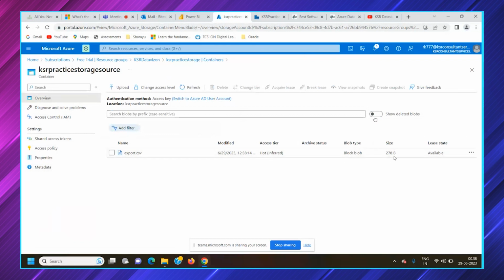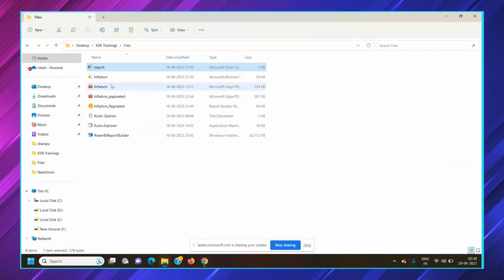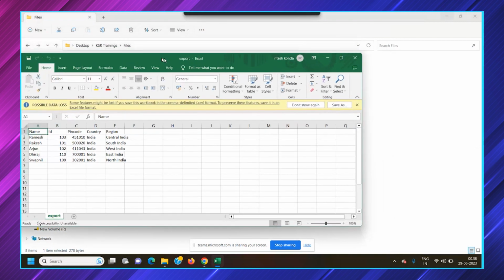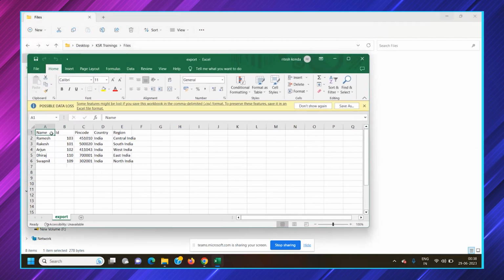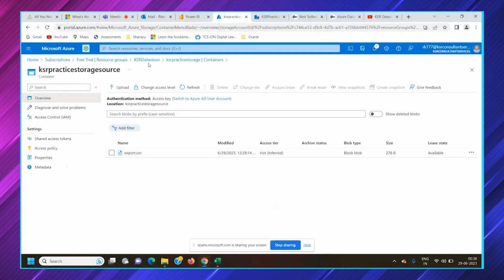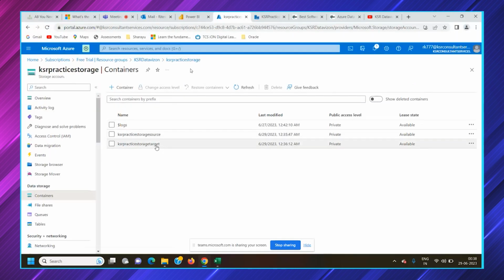So this file size is 278 bytes. It's a kind of blob, a .csv file. What exactly does this file contain? You can see it contains basic data, a kind of table structure. So we'll head over to here. This we have kept in the source, and in the target we won't keep anything, just because we are trying to move from source to target.